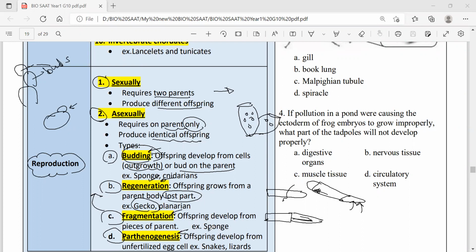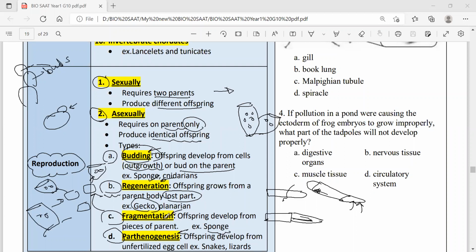It happens, for example, in the sponge, when the parent cuts itself into pieces on purpose or not. And this results in what? This fragmentation results in developing new parts, developing a new sponge. Imagine this is a sponge, and it's cut into pieces. See, each piece will develop a new sponge. We call this fragmentation, and every fragmentation is followed by a regeneration.